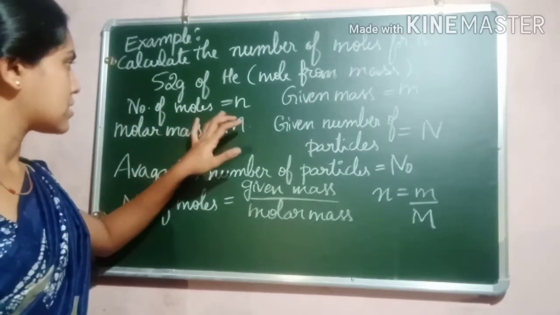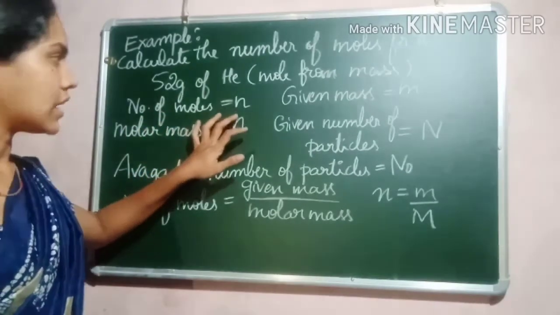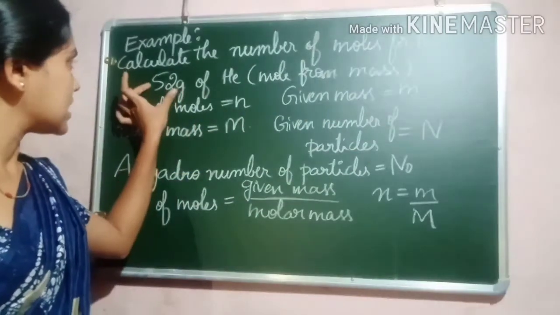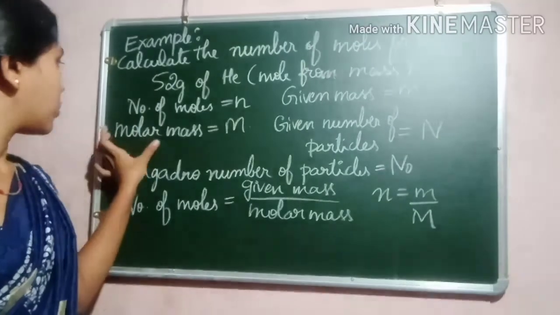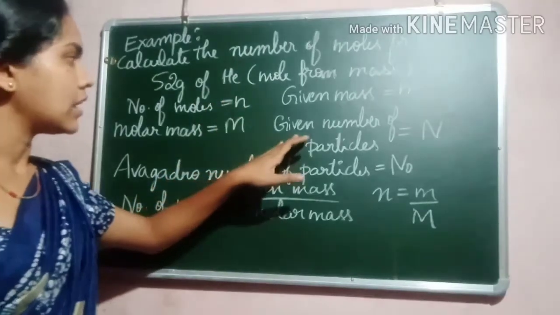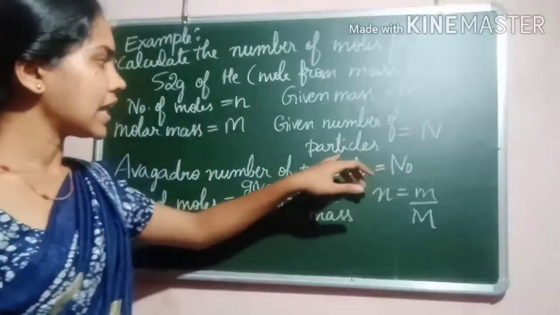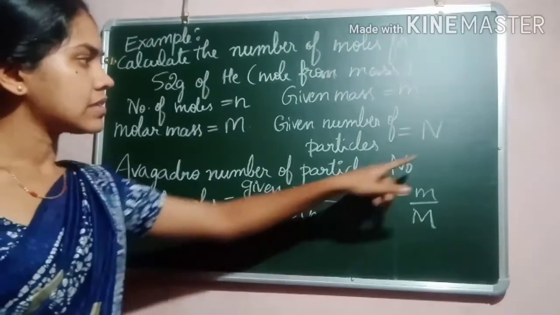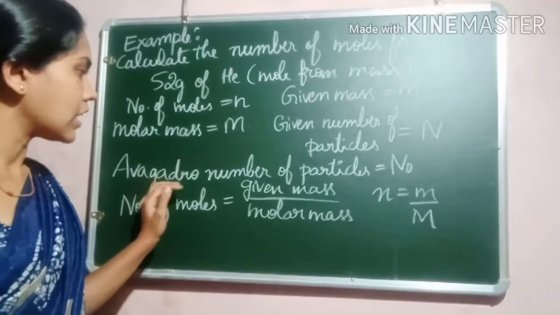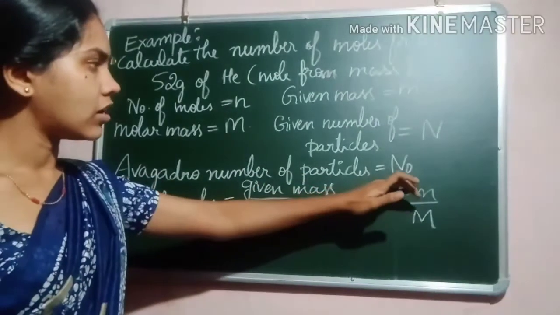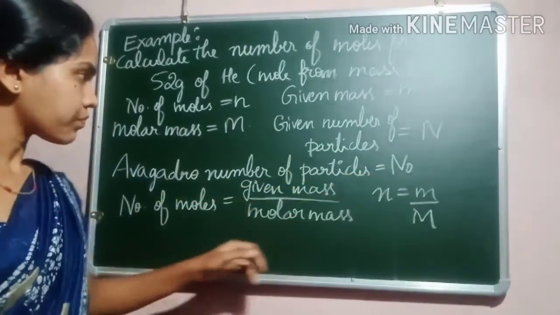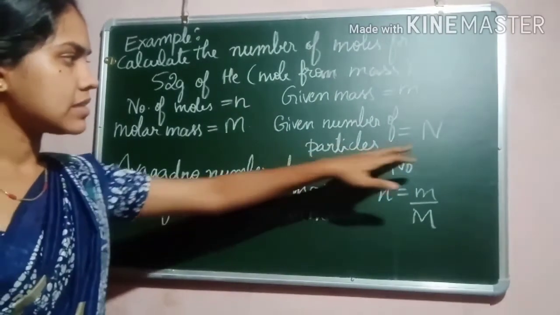Number of moles that you are going to find out, that is n. Then the given mass of the object is 52 gram, and the molar mass of helium is how much, that you should know. Then the given number of particles is represented by capital N. Avogadro number of particles is represented by N0.